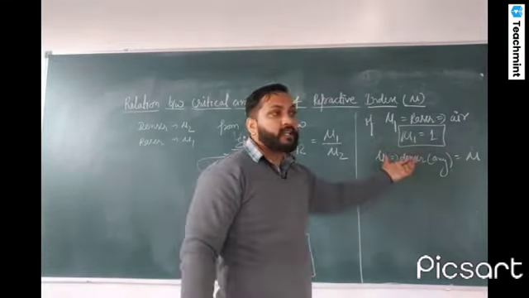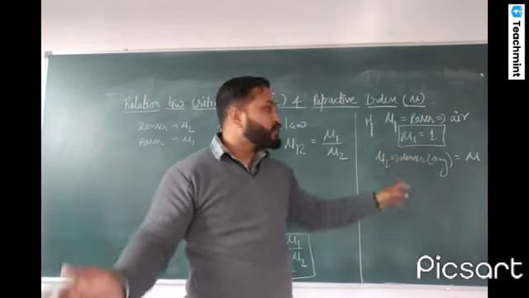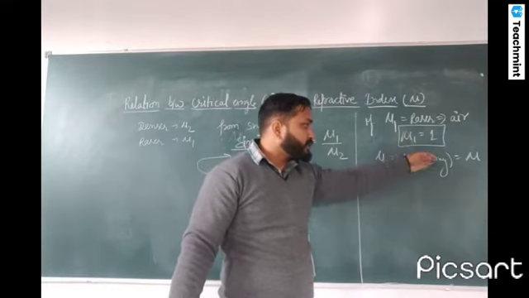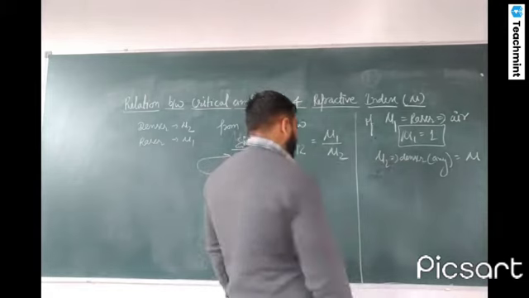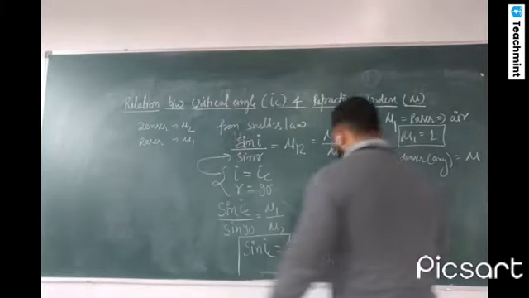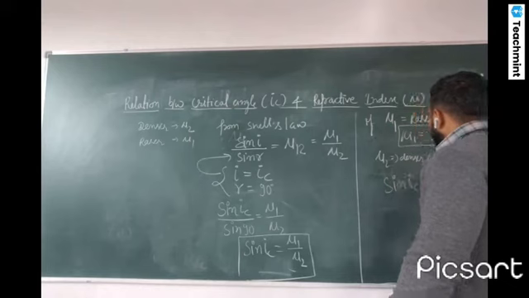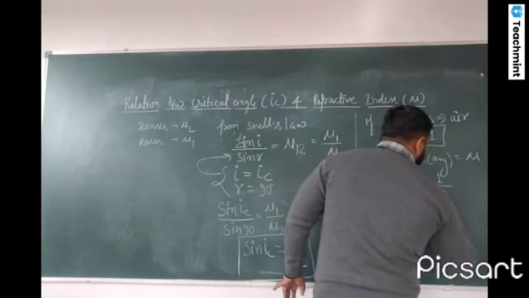And because the denser medium can be any medium, I have just considered the refractive index of this denser medium to be mu. So what I get, mu is 1 upon sine ic.